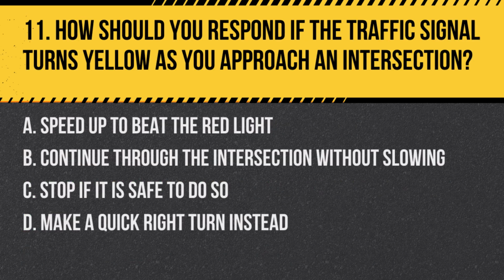Question 11. How should you respond if the traffic signal turns yellow as you approach an intersection? A. Speed up to beat the red light. B. Continue through the intersection without slowing. C. Stop if it is safe to do so. D. Make a quick right turn instead. Answer: C. Stop if it is safe to do so. If you can safely stop when the light turns yellow, you should do so to avoid running a red light.